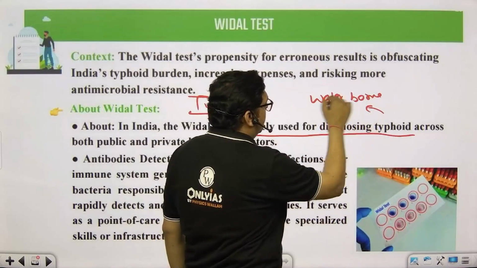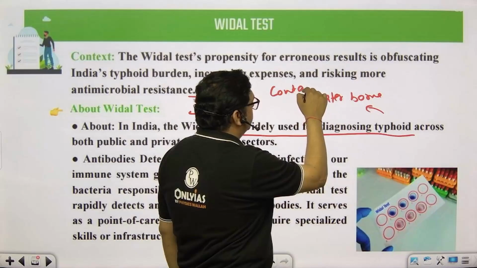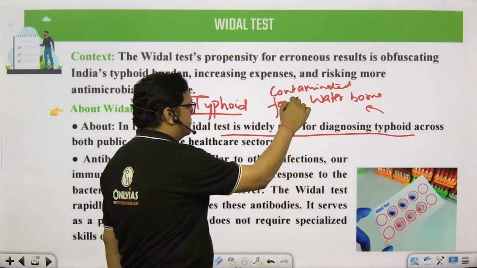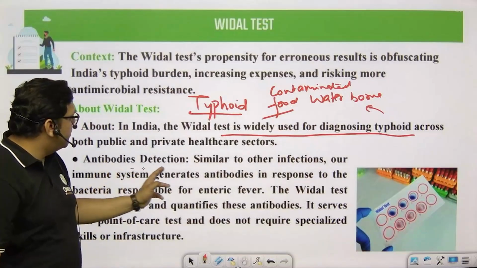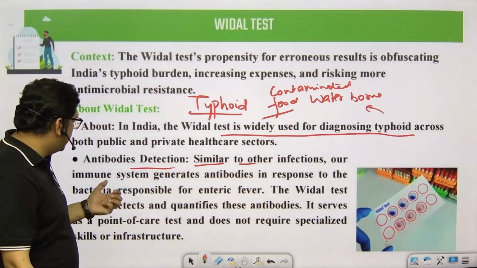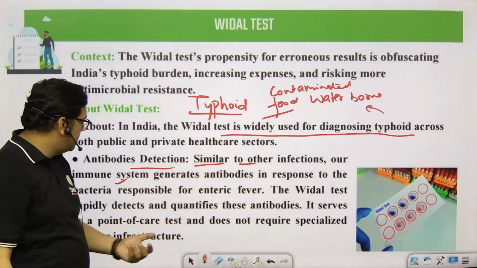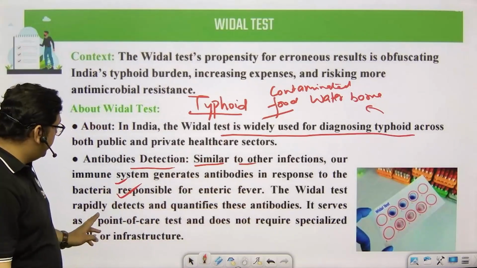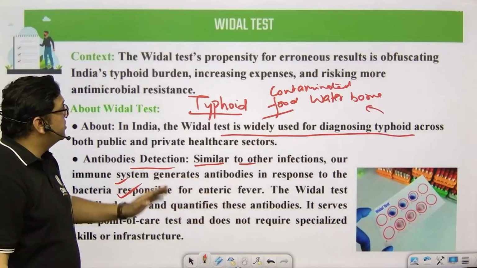Waterborne and contaminated food. And antibodies detection: similar to other infections, our immune system generates antibodies in response to the bacteria responsible for enteric fever, and the Vidal test rapidly detects the quantities of antibodies.